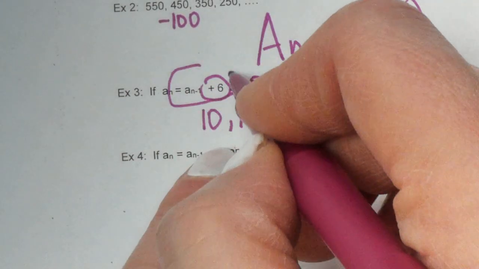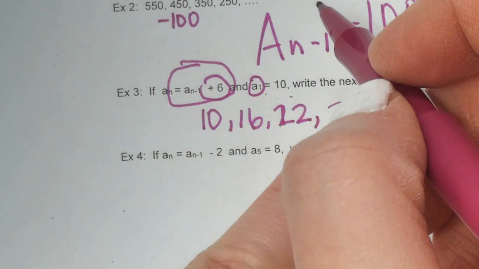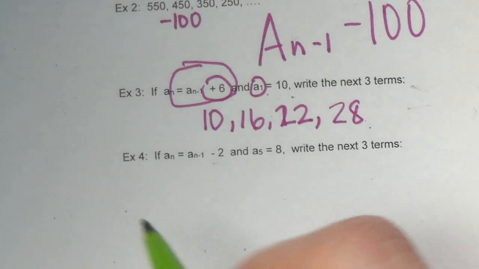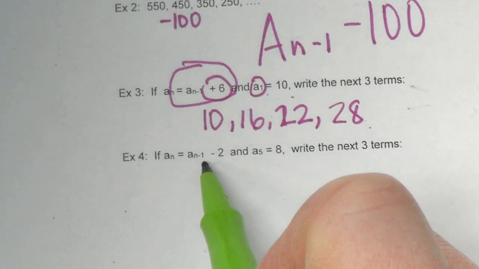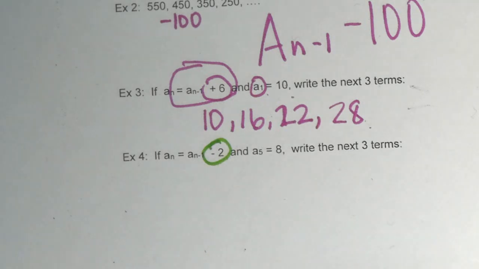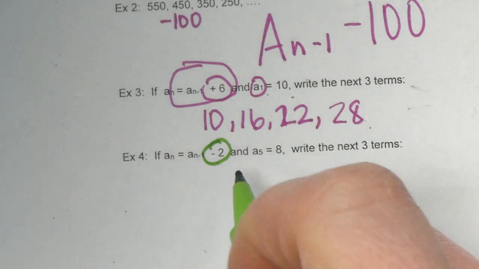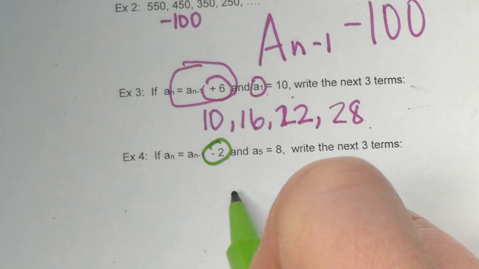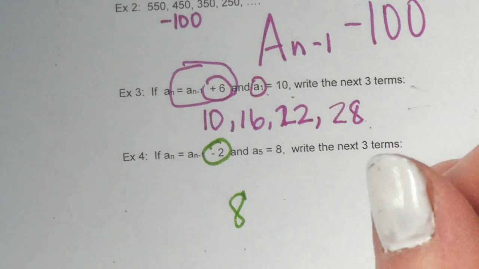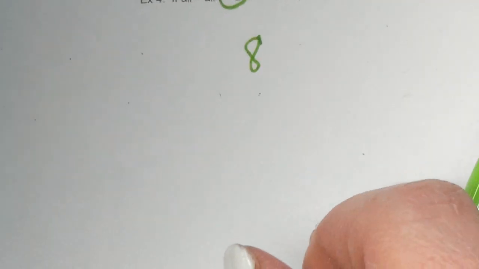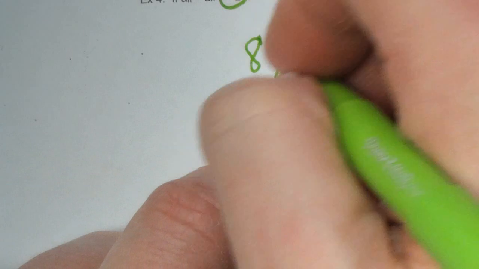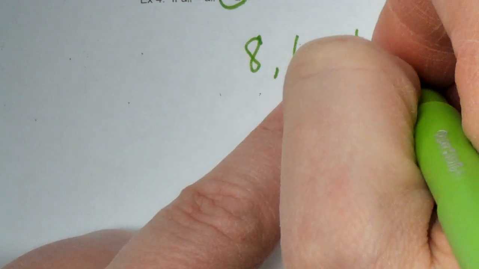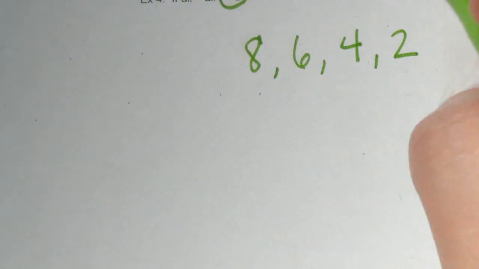So you see how we went from the rule, and we were able to write down the numbers this time. Okay, if a to the n equals a to the n minus 1 minus 2, that's our pattern there, and a to the 5 is 8, write the next 3 terms. So we're going to still start with 8, even though it's a to the 5, because all we need is 8 and then the next 3 terms. So minus 2, 6, minus 2, 4, minus 2, 2. You're just subtracting 2 each time.